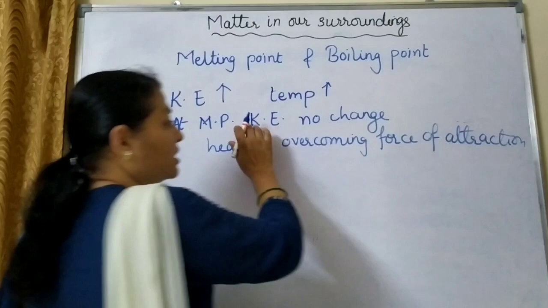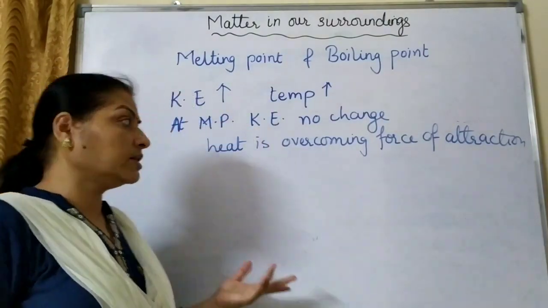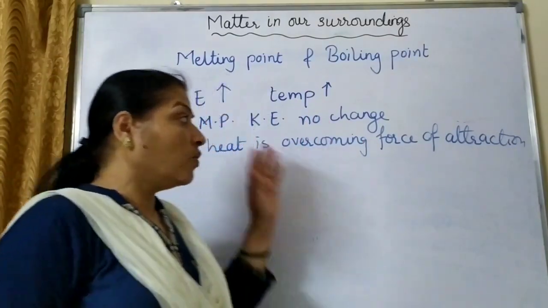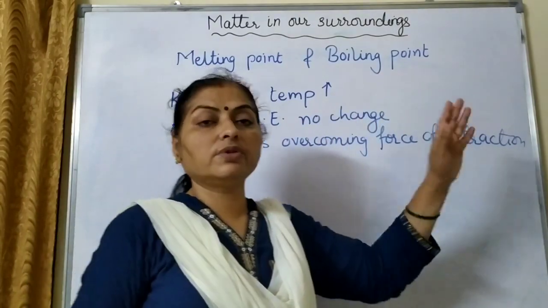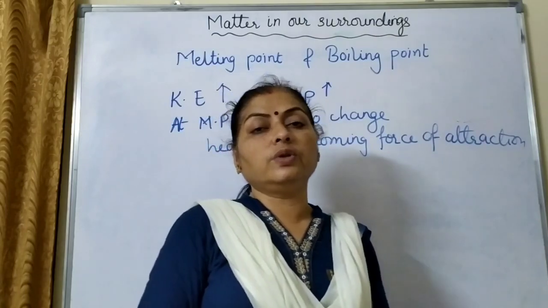So there is no change in the kinetic energy. No change in the kinetic energy means temperature will not increase, and that is why at the melting point the temperature remains constant. Whatever heat we are supplying, it will be just utilized to overcome the force of attraction, and that is how the solid will start changing into liquid.